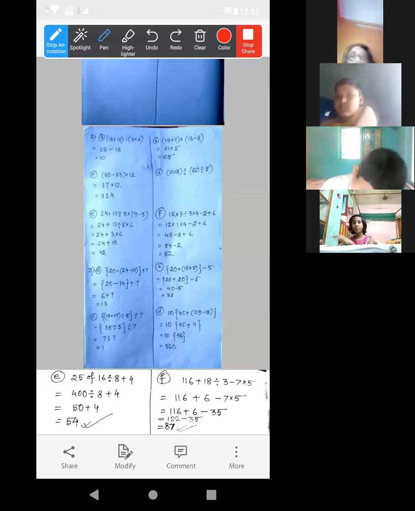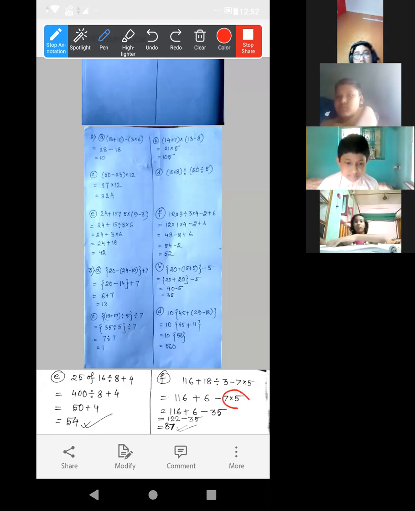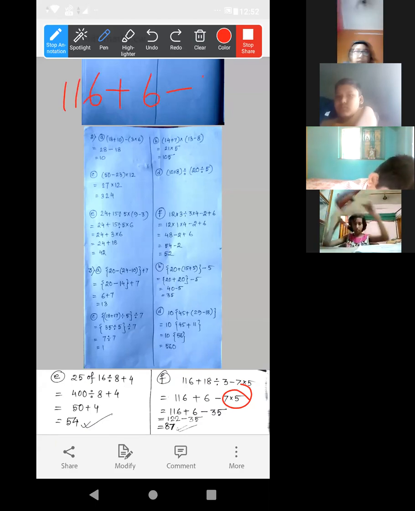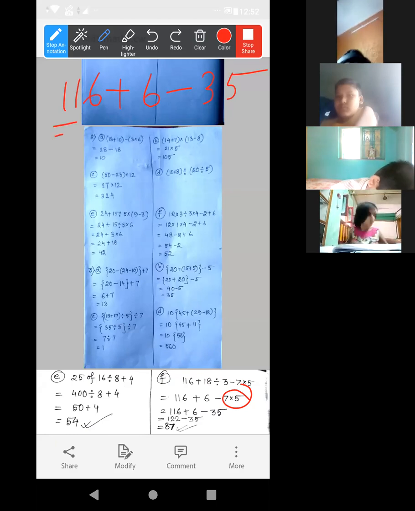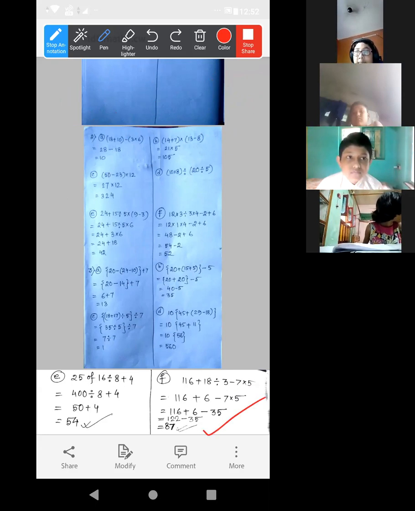Now, look at the third line. First addition we have to do. Before that, there is a multiplication. So, first this multiplication we have to do. 7 5s are 35. So, we have got 116 plus 6 minus 35. Now, first this addition. Yes, 122 minus 35. It will be 87. This is the answer. Those who have completed up to F can start